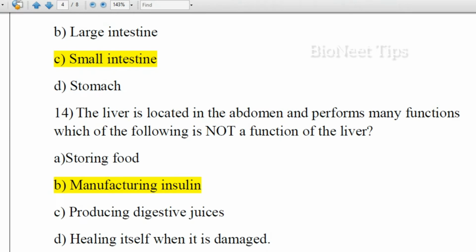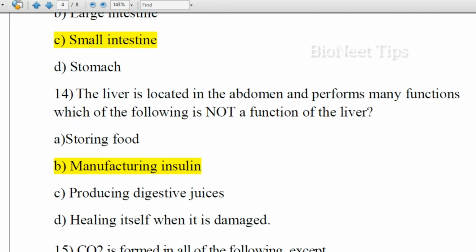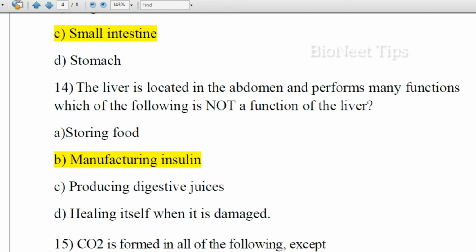The liver is located in the abdomen and performs many functions. Which of the following is not a function of the liver? Storing food, manufacturing insulin, producing digestive juices, healing itself when it is damaged. Obviously, the liver helps in storage of glycogen, producing digestive juices such as bile, and healing itself when it is damaged.